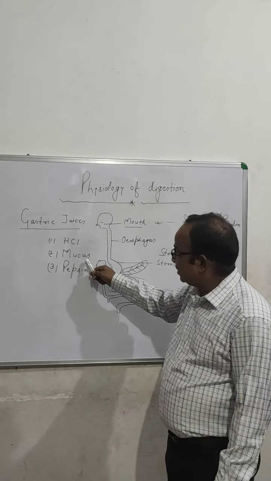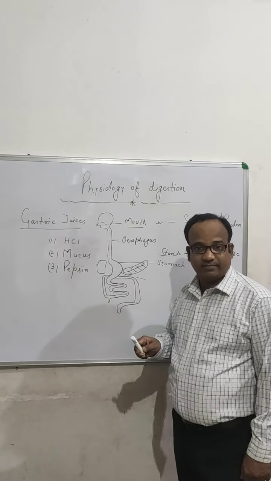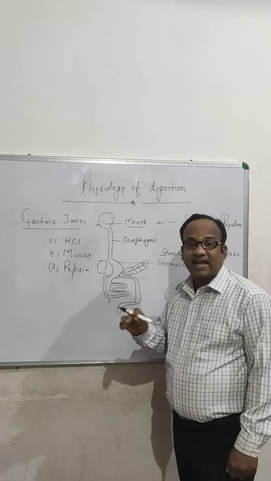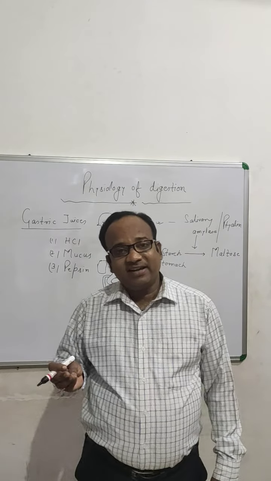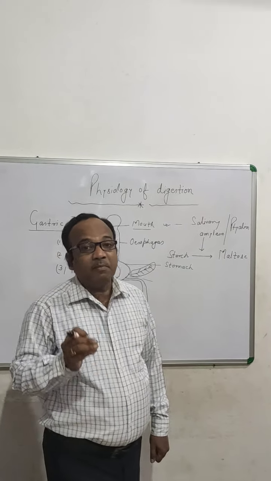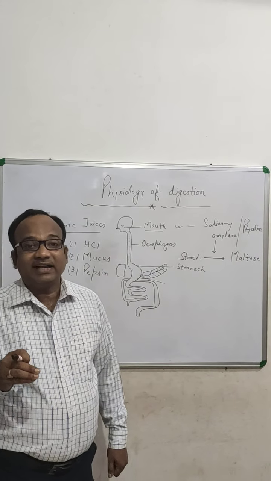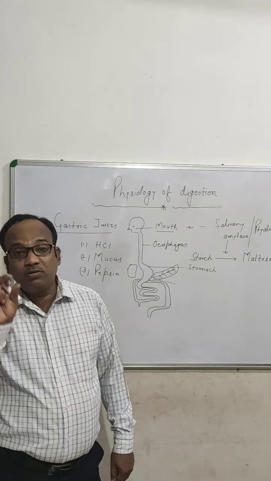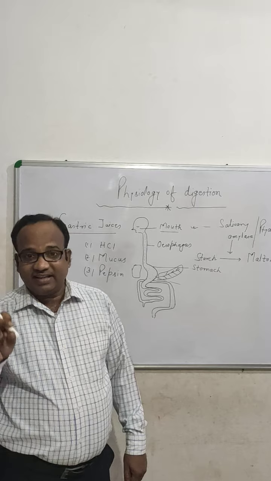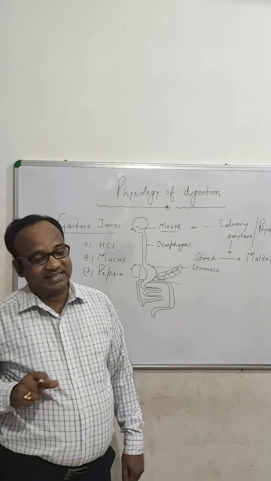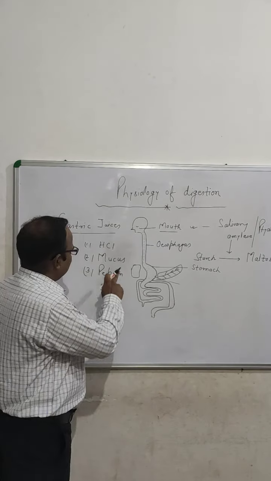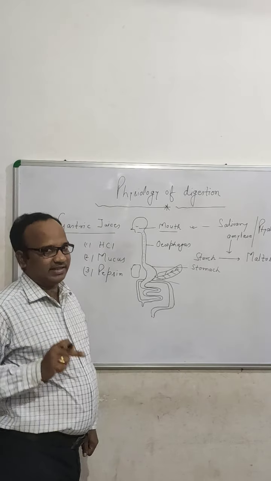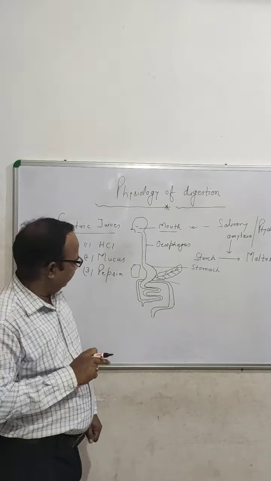If this lining is not protected, then the person may suffer from ulcers, wounds, and so many digestive problems. So the function of mucus is only that, it protects the inner lining.